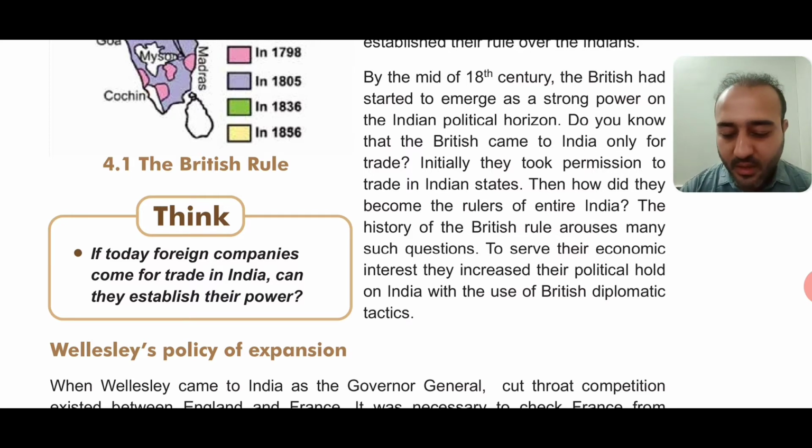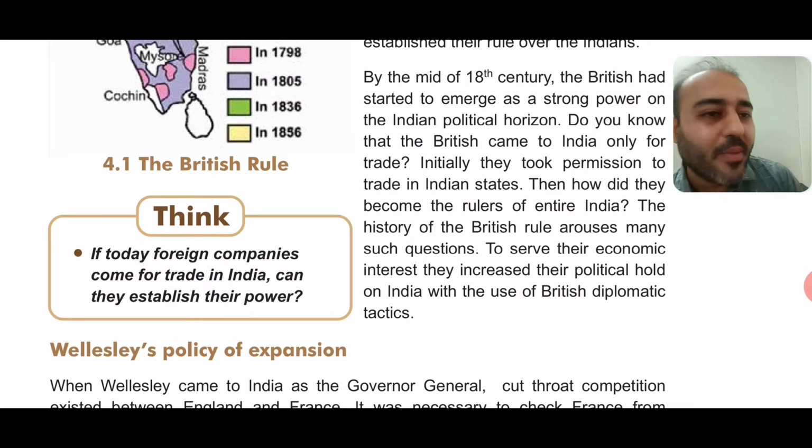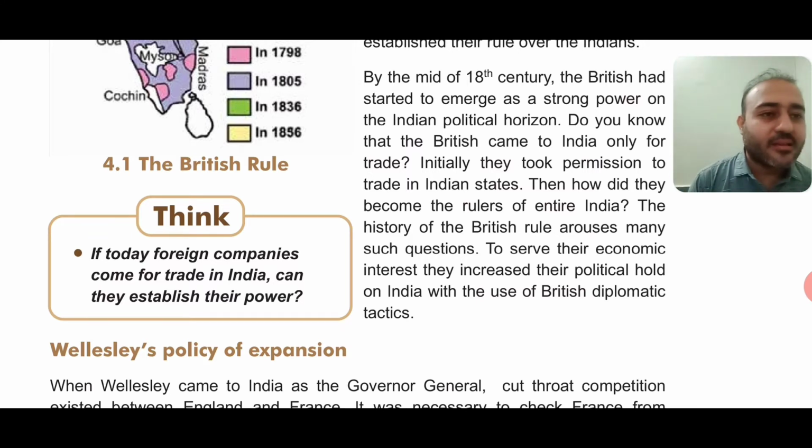So here, what do diplomatic tactics mean? Diplomatic tactics means methods like negotiations, meaning bargaining, right? Such things were done by the Britishers, and ultimately they influenced the Indian rulers. So that is diplomatic tactics.